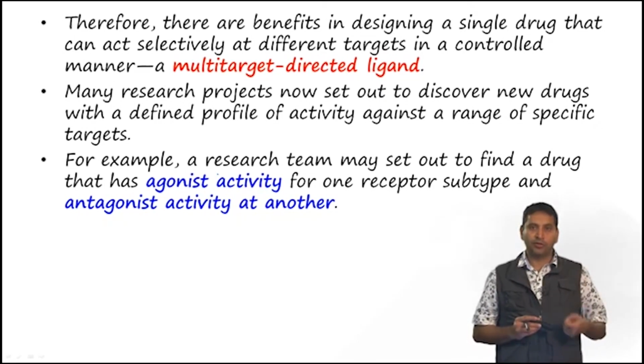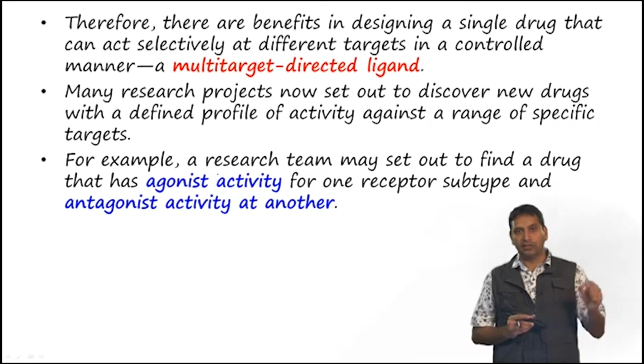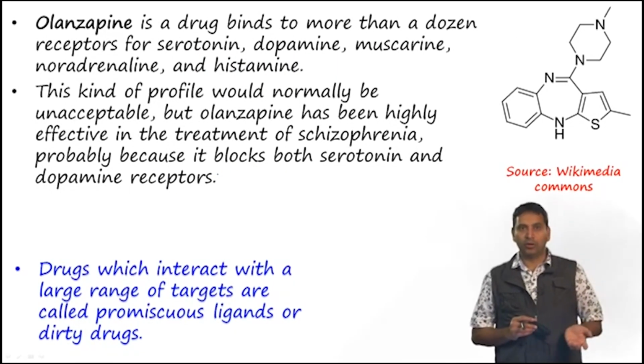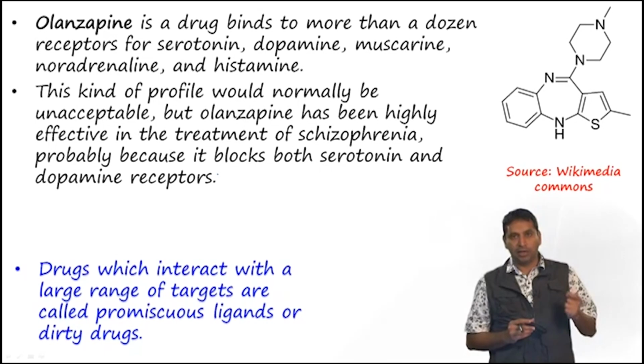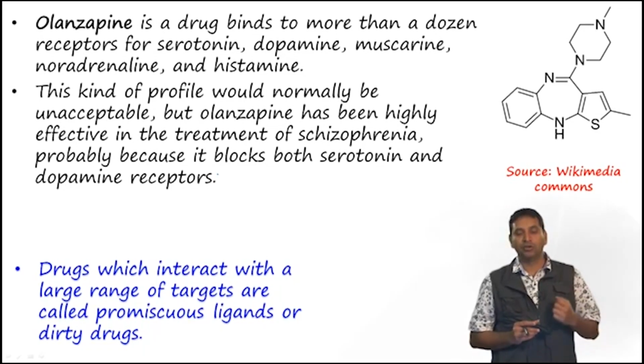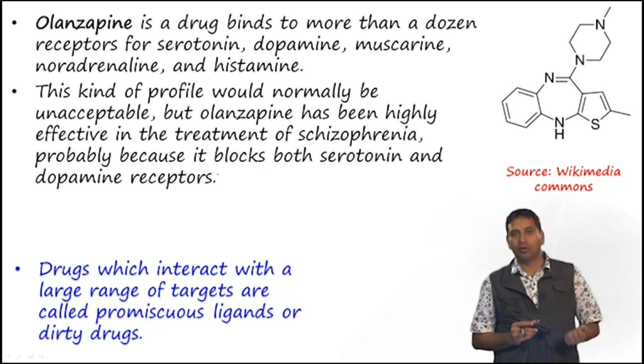There are a number of research projects now underway to discover new drugs with a defined profile of activity against a range of specific targets. For example, one may try to find a drug that has an agonist activity for one receptor subtype and an antagonist activity against another. This compound olanzapine is a drug that binds to more than a dozen receptors for serotonin, dopamine, muscarine, noradrenaline and histamine. Usually this kind of drug is completely unacceptable for drug discovery.